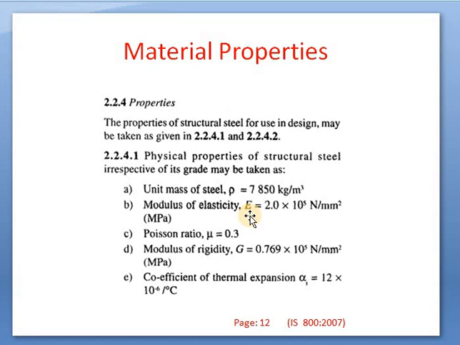Again, coefficient of thermal expansion, that is alpha T, alpha suffix T, we will take as 12 into 10 to the power minus 6 per degree centigrade. So all these criteria or clauses have been given on page number 12 of IS 800 2007.